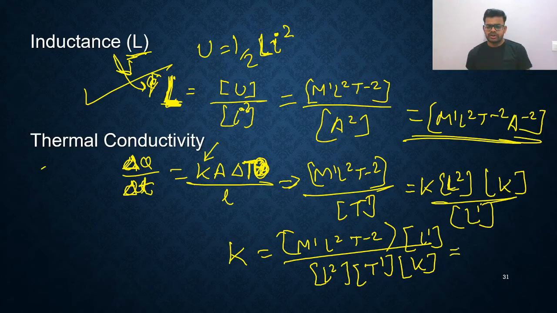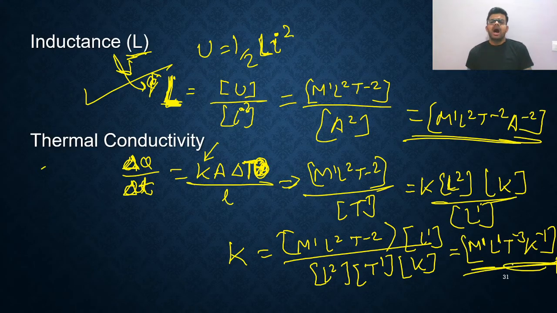Simplify this: M1, the L2 and L2 cancel, so L1, T minus 2 and T minus 1 give T minus 3, and K minus 1. So M1 L1 T minus 3 K minus 1 is the dimensional formula of thermal conductivity.